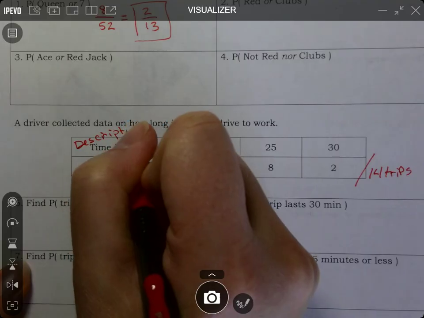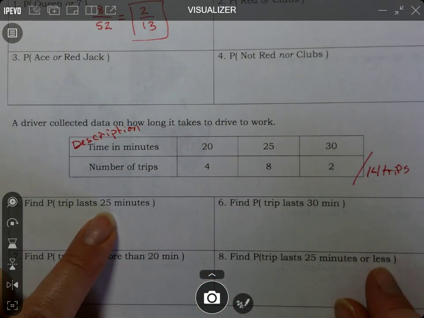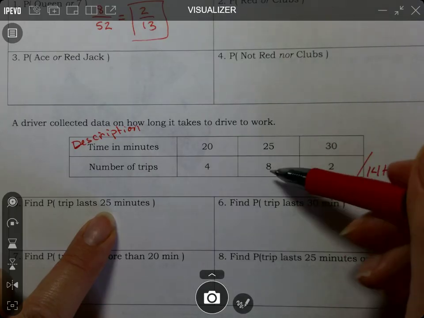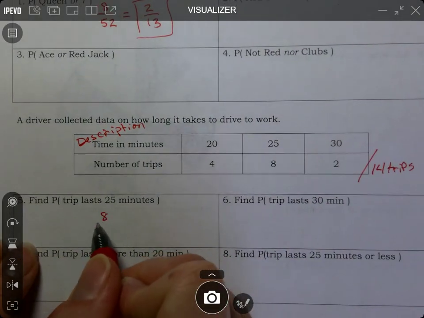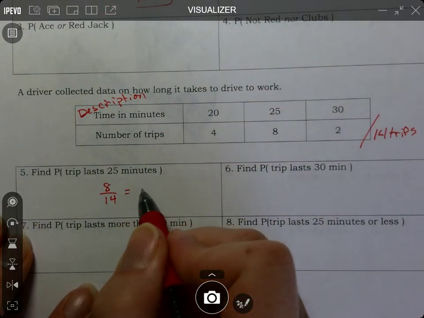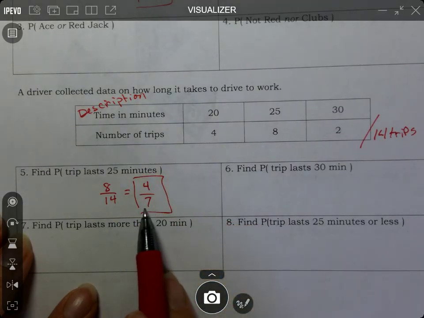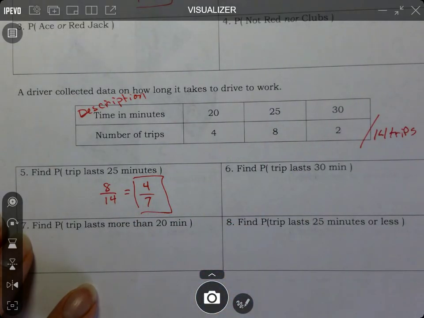It's not a number you're using. So when it says the trip lasts 25 minutes, that would be 8 of the times out of what? 14. And you would reduce that to 4/7. So more than half the trips took 25 minutes.